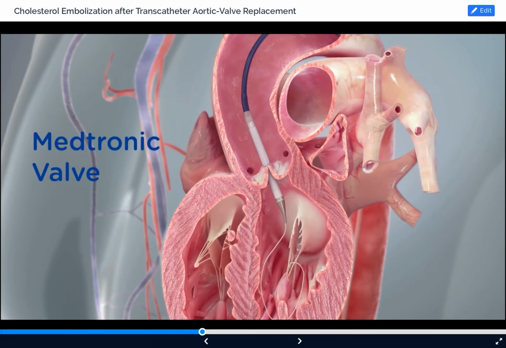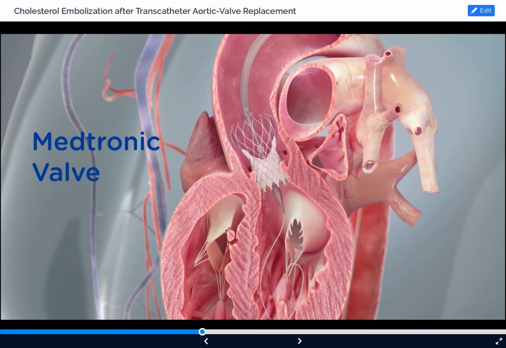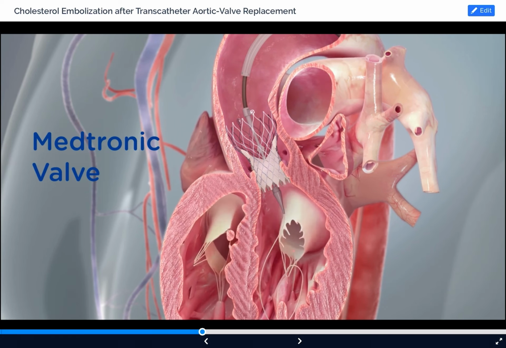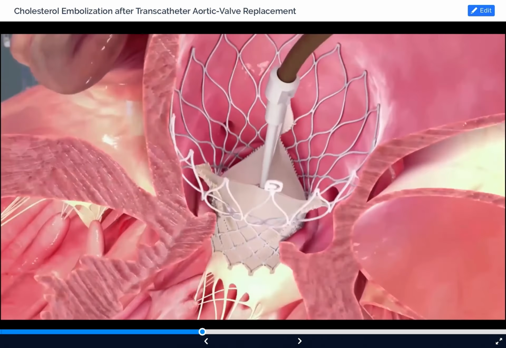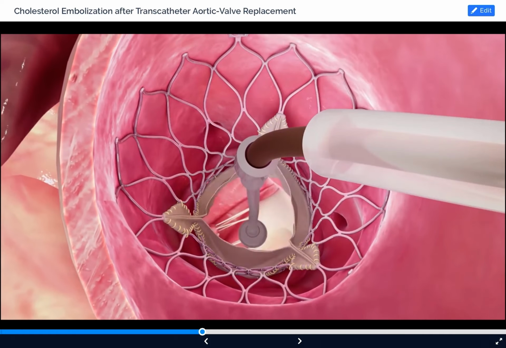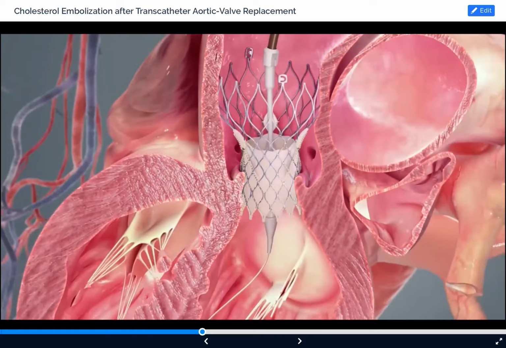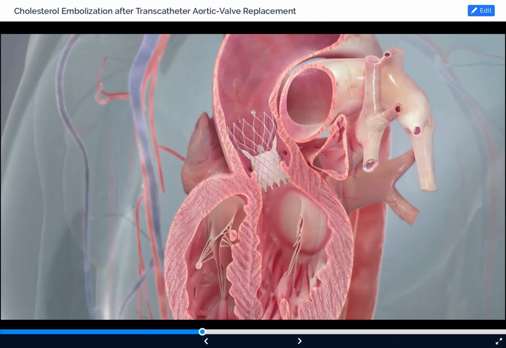The Medtronic valve is contained within the catheter. The Medtronic valve is made of a material called nitinol. Nitinol is a material that has memory, so the valve always wants to be in its original position. We put it inside of the catheter, and once in position, we release it by removing the catheter. The valve deploys itself.